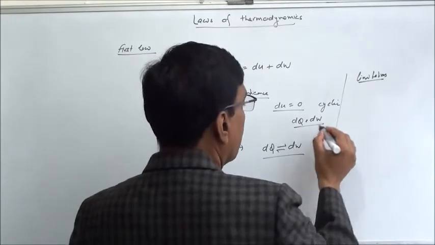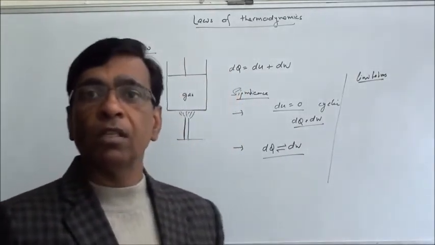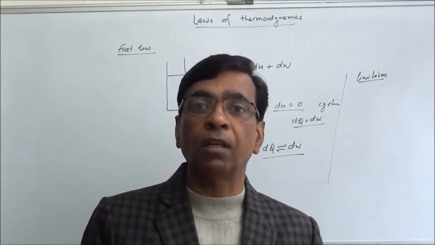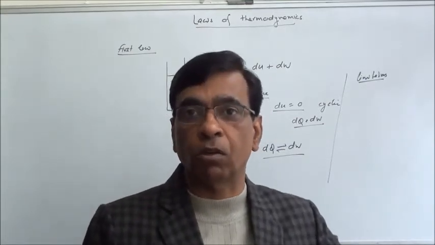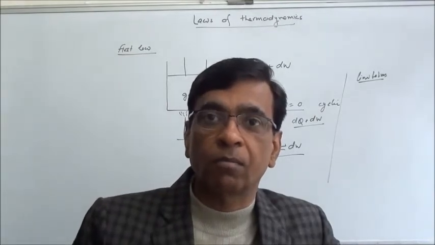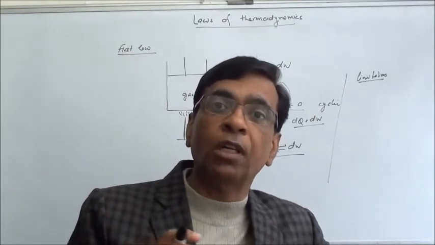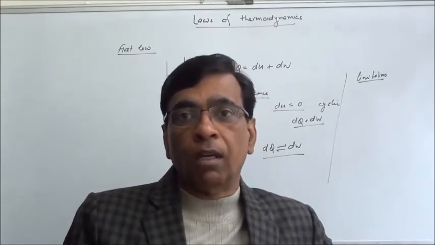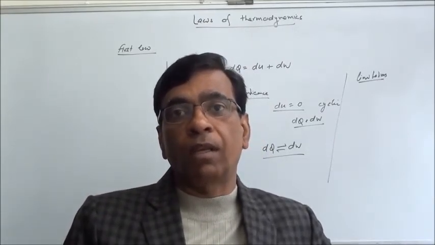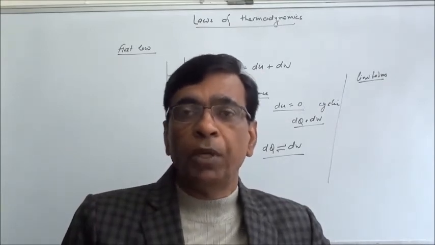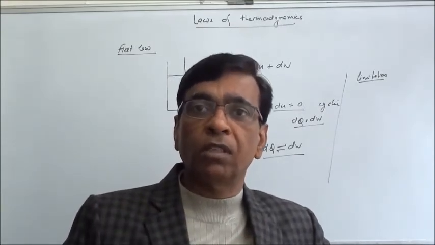Firstly, it is telling us about the conservation of energy, but it does not tell us whether the process is possible or not. So it tells that in any process the energy is conserved, but does not tell us whether the process is possible or not. There are many processes in nature which never occur, though we can justify them on the basis of the conservation of energy.